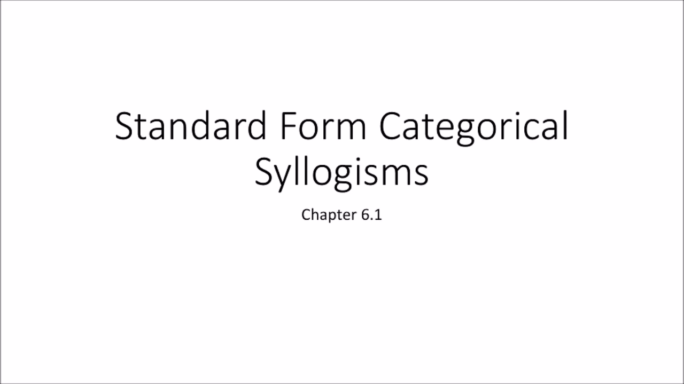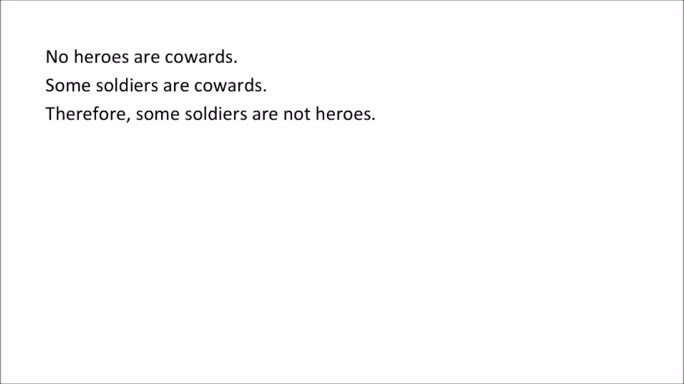Chapter 6 talks about categorical syllogisms. And so we're going to start with standard form categorical syllogisms. This is all 6.1. So here's an argument. No heroes are cowards. Some soldiers are cowards. Therefore, some soldiers are not heroes.